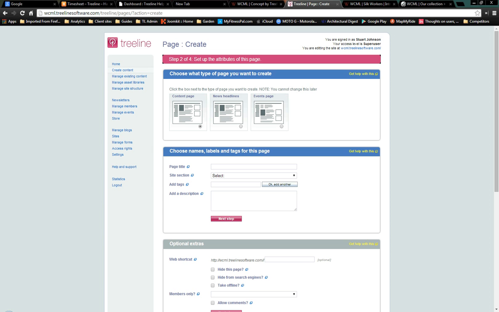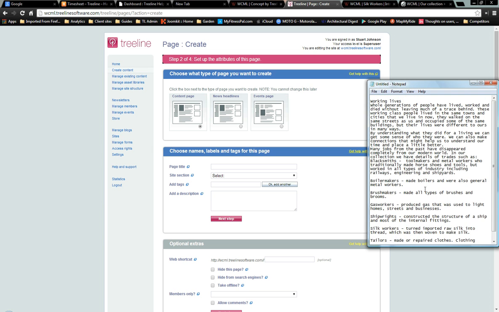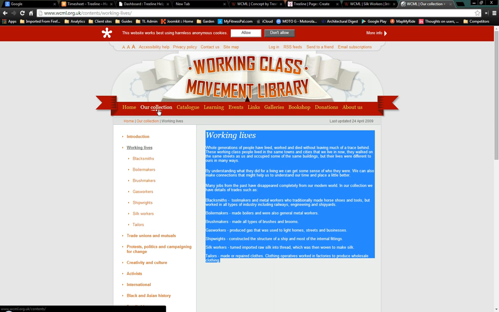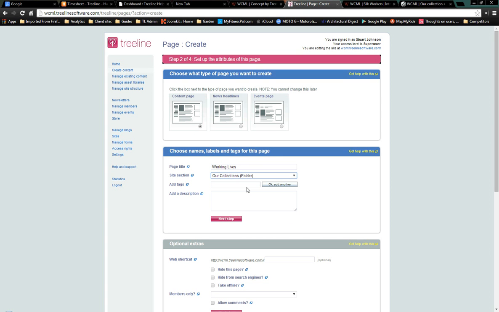So now I need the title of the page. Go down here. The title was Working Lives. I'm just going to paste that in there. Now in the site we have capitals for the first letters in the page titles, so Working Lives in capitals. The section it's going in is the same section it was in the previous site, which is in the Our Collection section. It rhymes nicely. So let's go back, select the section Our Collection.